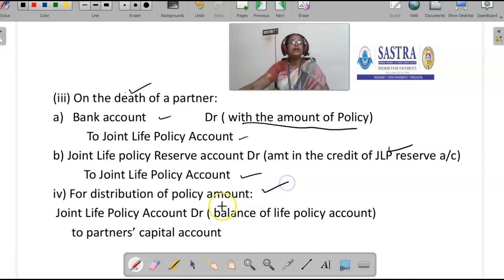Then we distribute the amount which is in the joint life policy to all the partners' capital account. So for that the entry is joint life policy account debtor, balance of life policy account to partners' capital account. This is the way to pass journal entries for the above treatment.